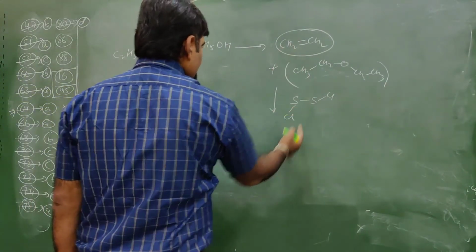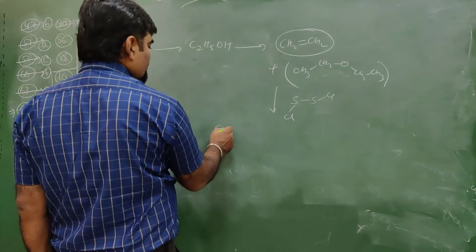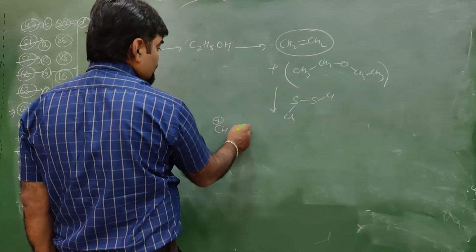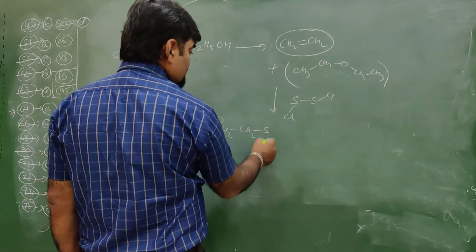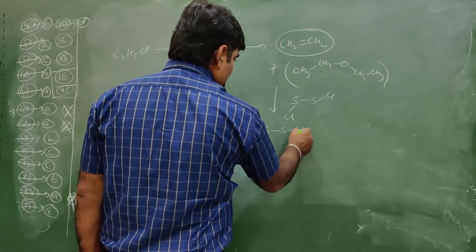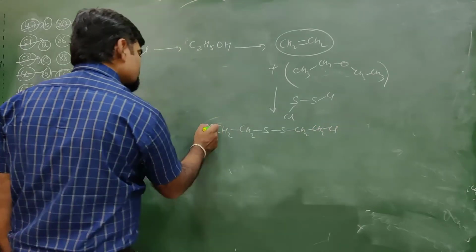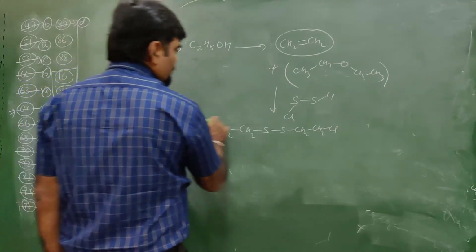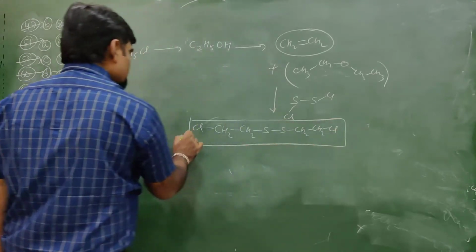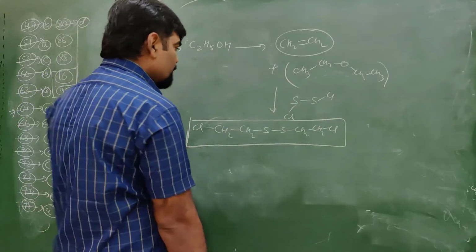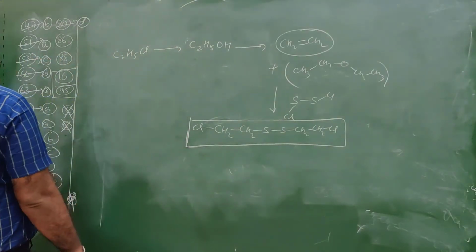This will react with this and forms corresponding CH2 plus, CH2SCH2CH2 plus, will have Cl minus, we have here Cl minus. This is nothing, it is a sulfur containing compound, mustard gas.